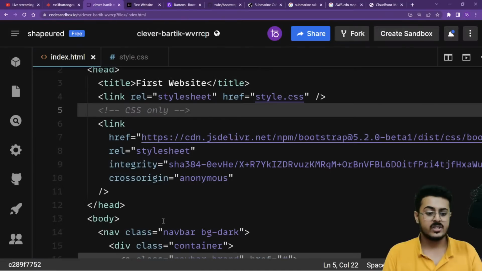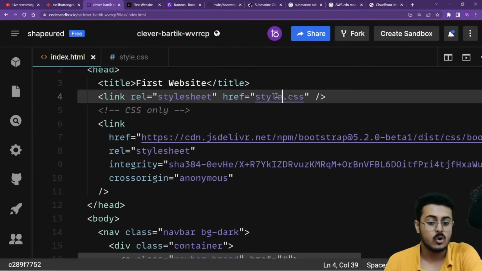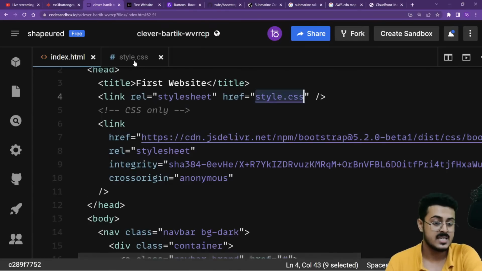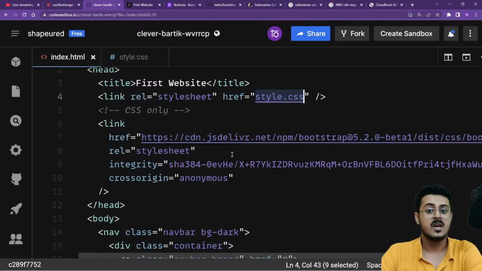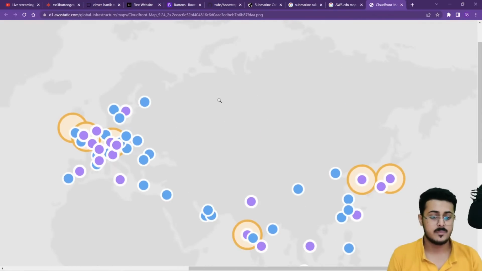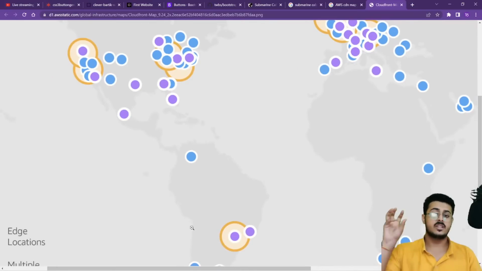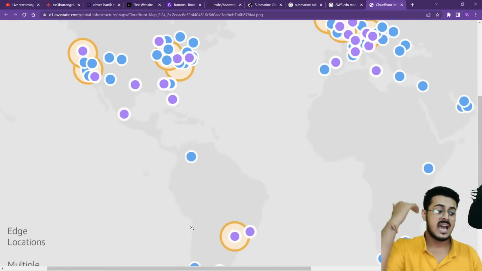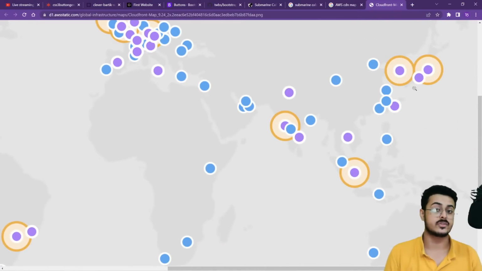Okay, so right over here, instead of having a localized CSS file like style.css, Bootstrap is present on a content delivery network, a CDN of Bootstrap itself. All these locations that I've shown you on this world map, every single data center, would have the Bootstrap files, that is the CSS and the JavaScript files, in each of those locations.